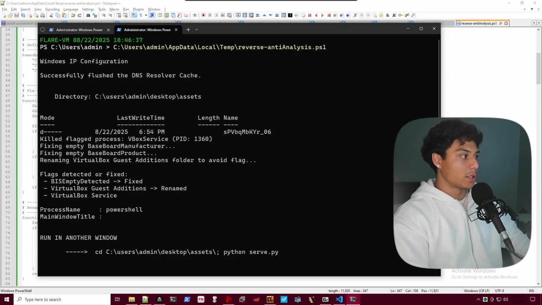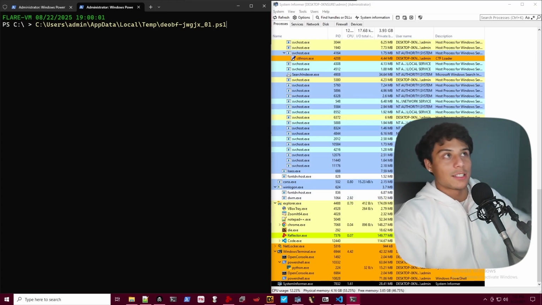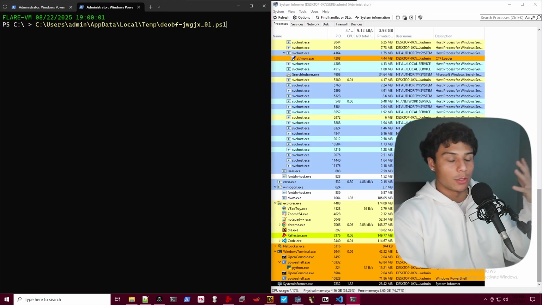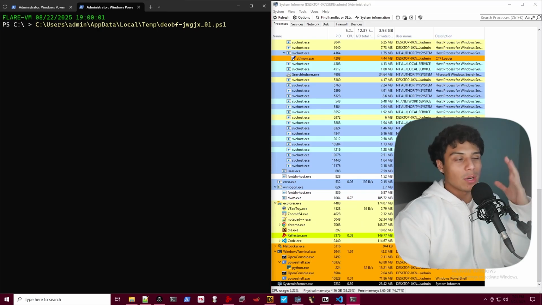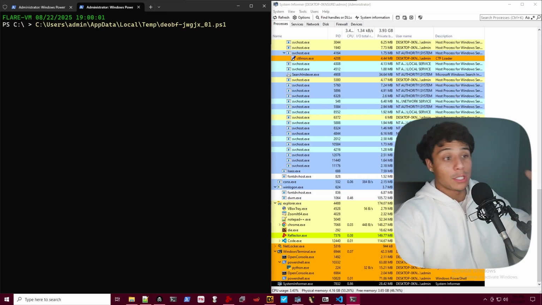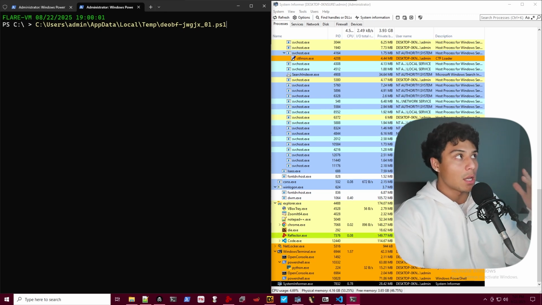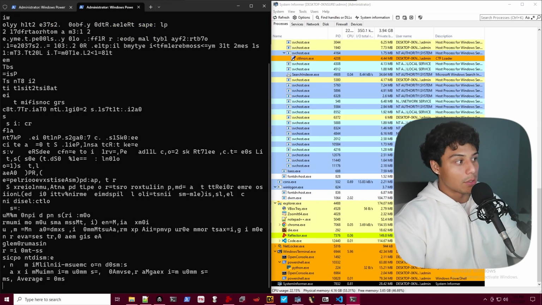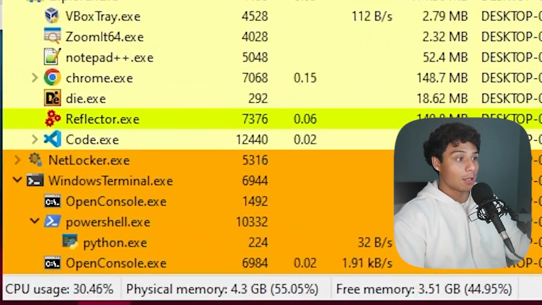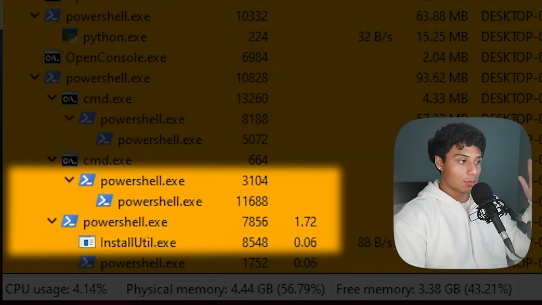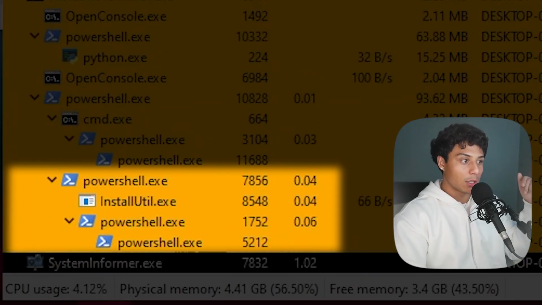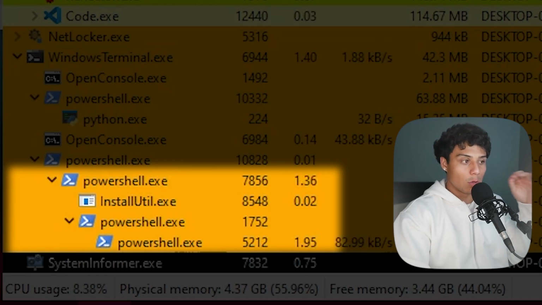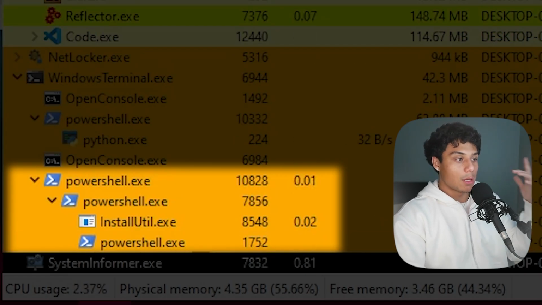I renamed some folders. So now we are going to run their malware live, connected to the internet, execute it all the way. And I've got System Informer set up, which is just a tool to monitor processes, because I want to see what's going on with my machine and the running processes when I execute this malware. Let's take a look at what it does. So we'll run it, and you can see our computer did not restart. It quits out. Install util gets spawned, PowerShell gets spawned. So install util was that .NET executable that they are exploiting.